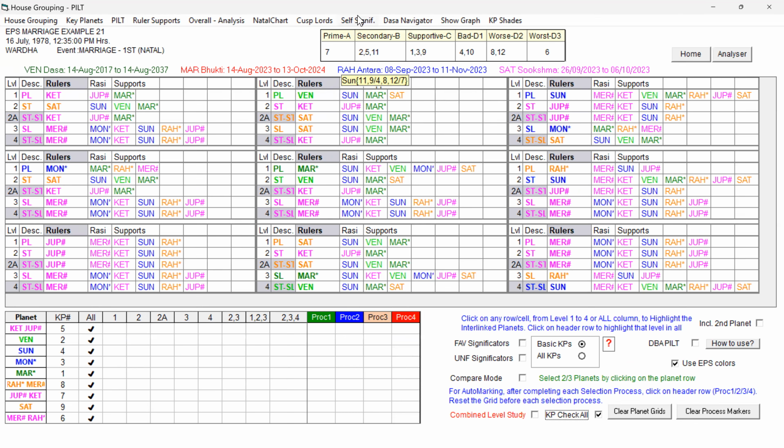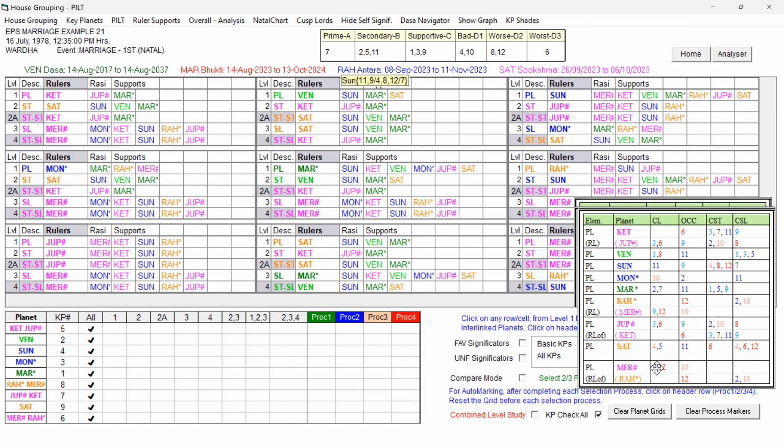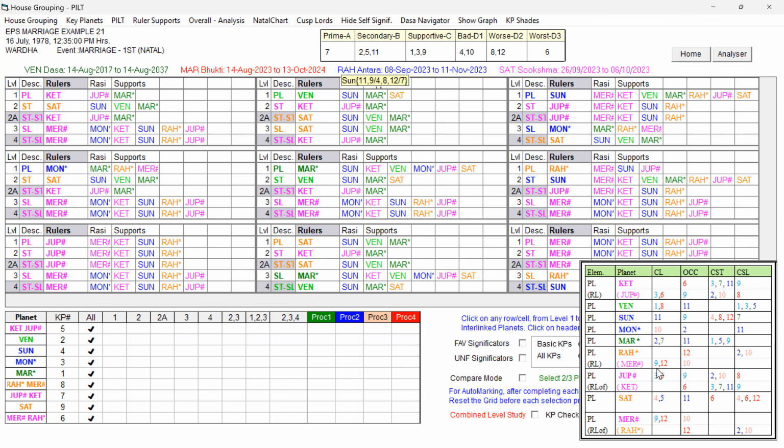It is always advisable to keep the self-significators open, because with the colors we can see there are many pink shades. Ketu, Mercury and Jupiter are having pink shade, meaning they are all mixed significators. And Mars and Venus are the only two green color planets, and out of them Mars is stronger and Venus also good. Sun is the seventh cuspal sublord, but it is given blue because of the 4-8-12 cuspal starlord, because of the obstacles. But actually Sun also would have been given light green at least.